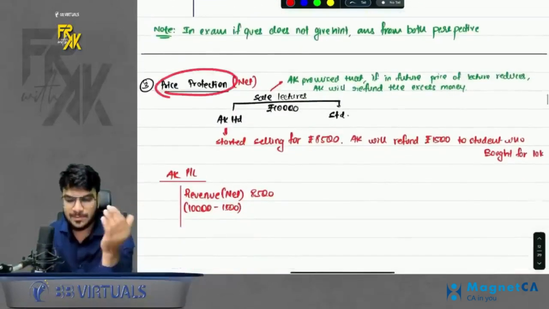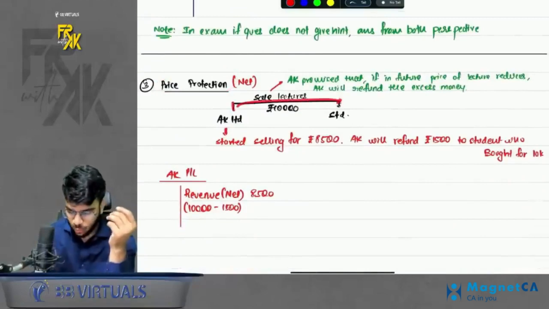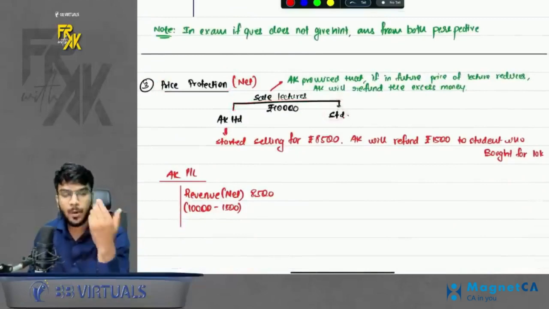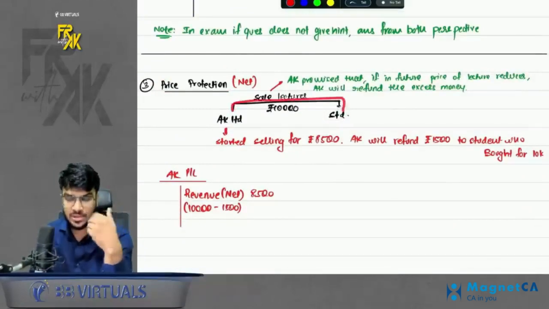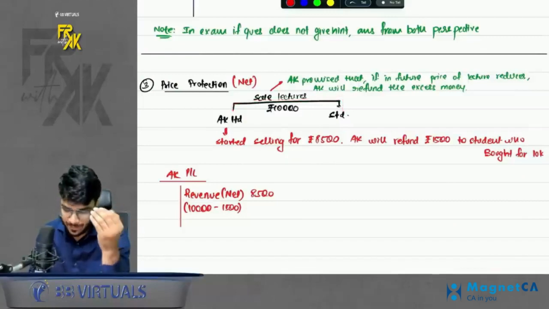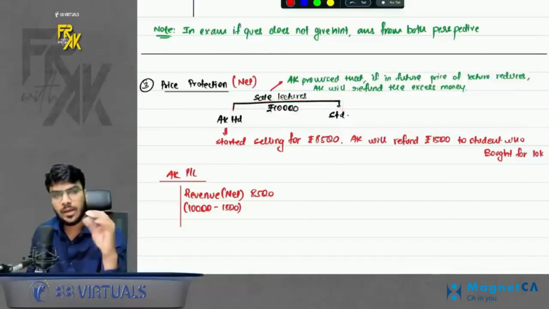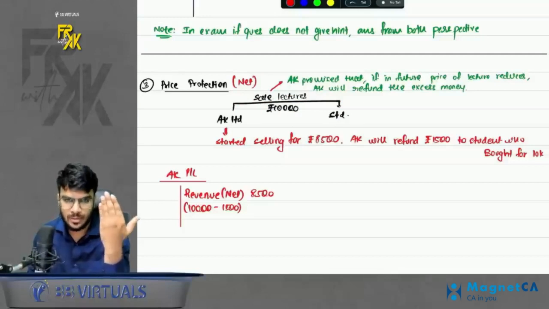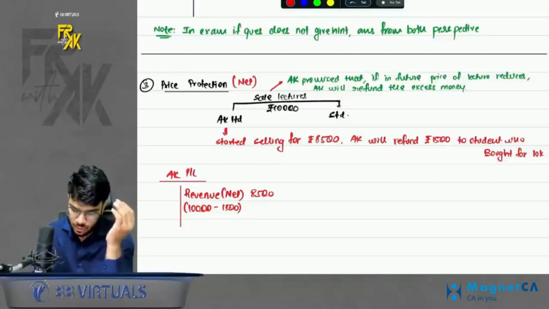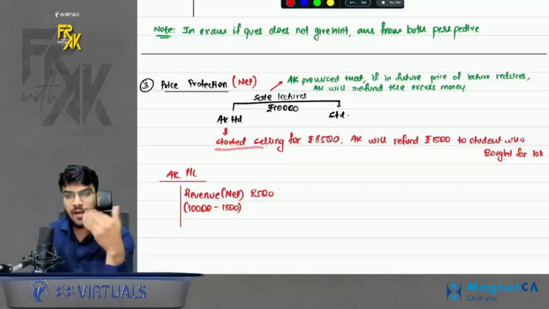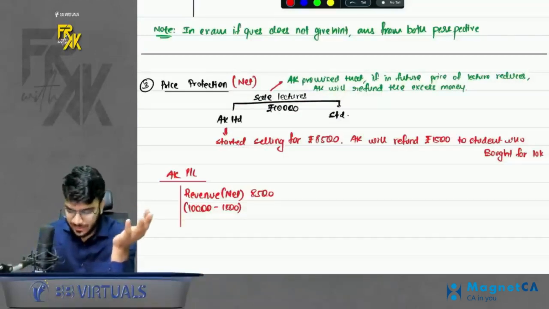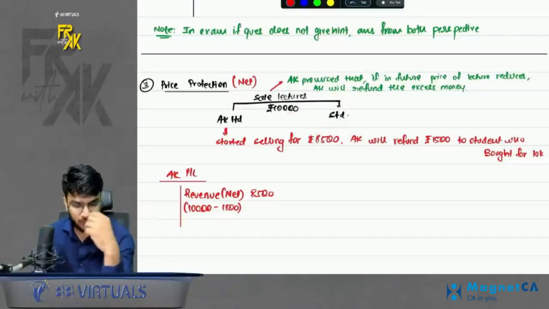Third is price protection. Let's say I make a sale to one of my students, and I promise that if the price of this lecture falls in future, I will refund the money. Let's say I'm selling my FR lectures to a student for 10,000 rupees. I promise that if the price falls, I will refund the excess money to the student. After a couple of days, I started selling my lectures for 8,500. Because of that, I now have to refund 1,500 to my student.